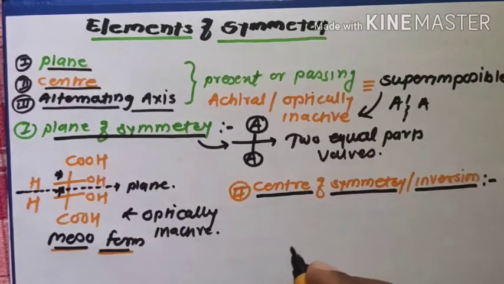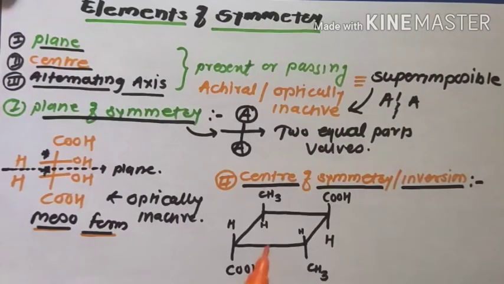Now the example, like one of the isomers of 2,4-dimethyl cyclobutane 1,3-dicarboxylic acid. In center of symmetric molecules, the plane passes through its center.